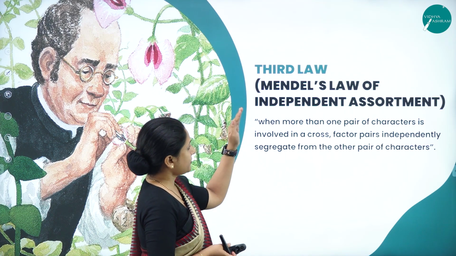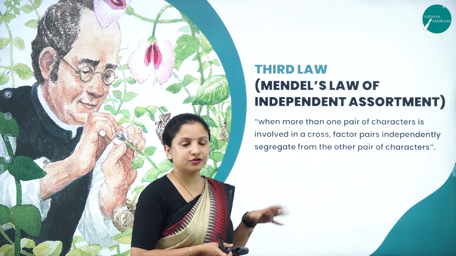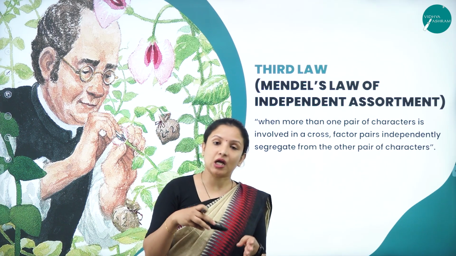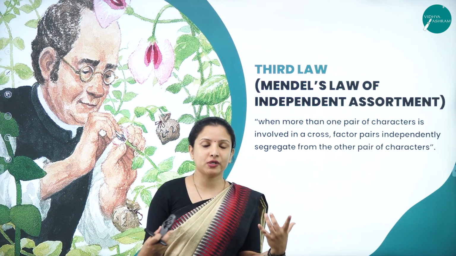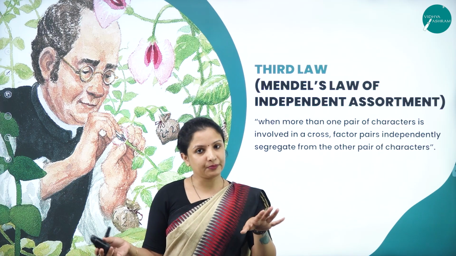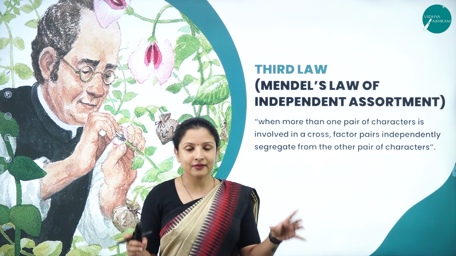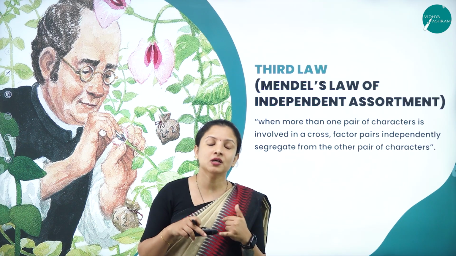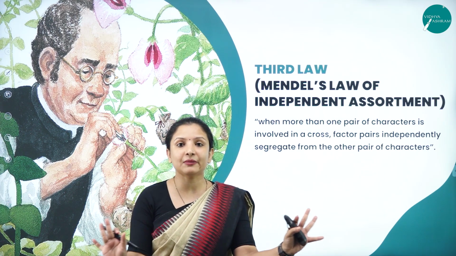Now, Mendel's third law is called the law of independent assortment. Here, when we take a dihybrid cross, we have different characters, say for example the color of the pod and the shape of the pod. We are crossing two pea plants, considering these two characters. When the progeny is formed, both of these characters will go into the progeny, so we need to consider the color of the pod as well as the shape of the pod. Therefore, the characters tend to get independently assorted.